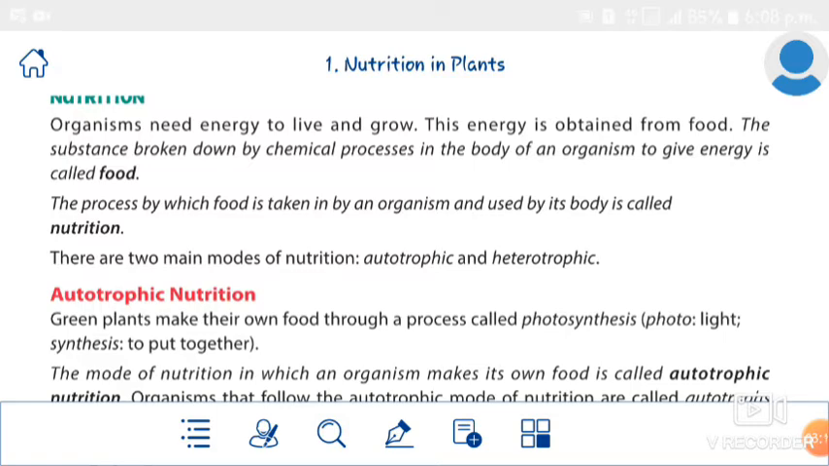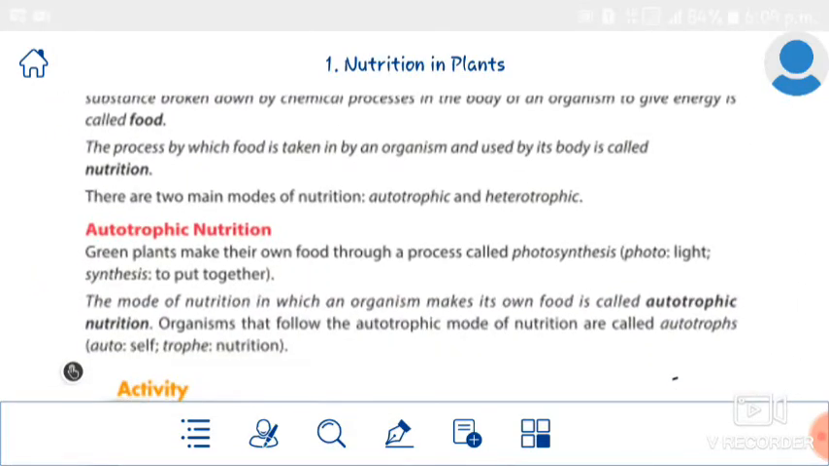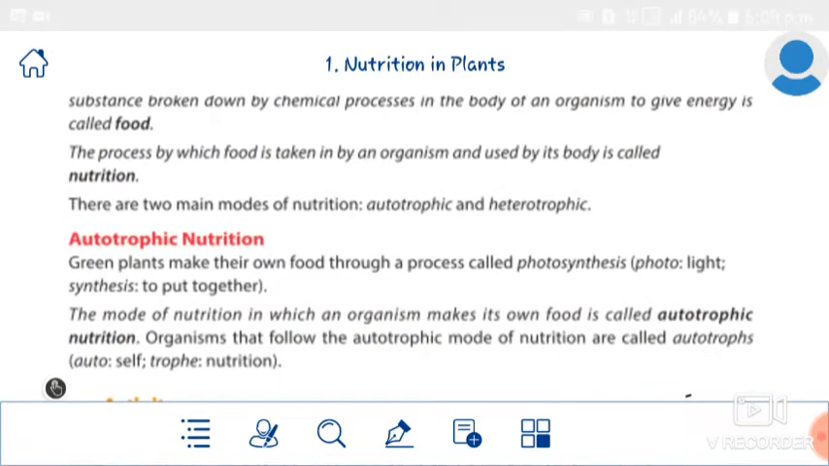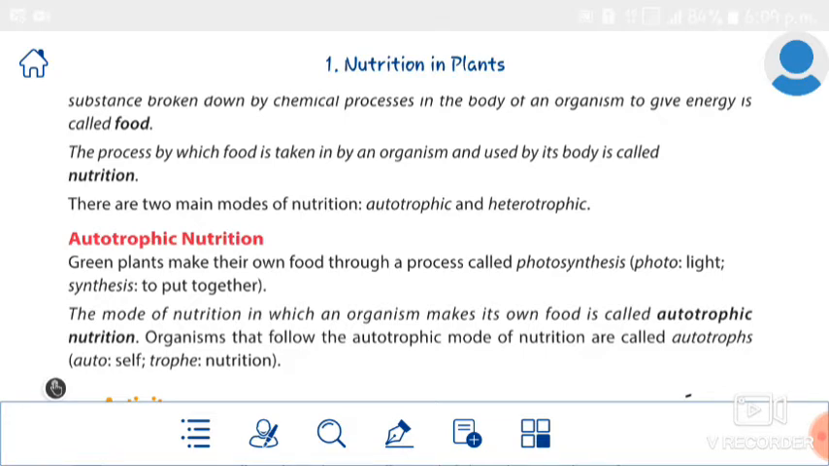You know that auto means self, and trophic means nutrition. So we studied the definition of autotrophic nutrition: the mode of nutrition in which an organism makes its own food is called autotrophic nutrition. Repeat it everyone. The mode of nutrition in which an organism makes its own food is called autotrophic nutrition. And also, the organisms that follow the autotrophic mode of nutrition are called autotrophs.